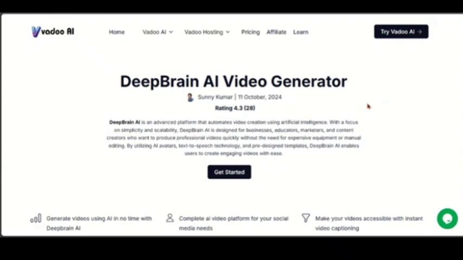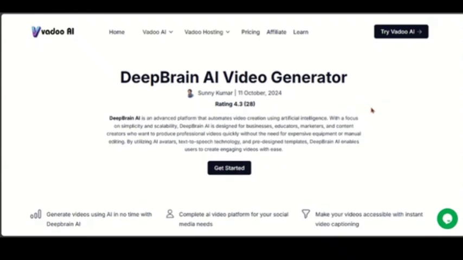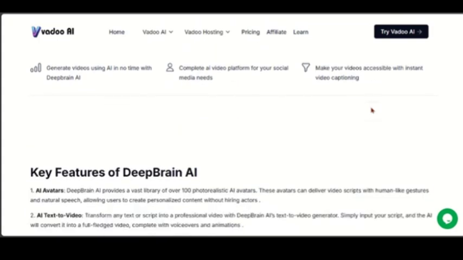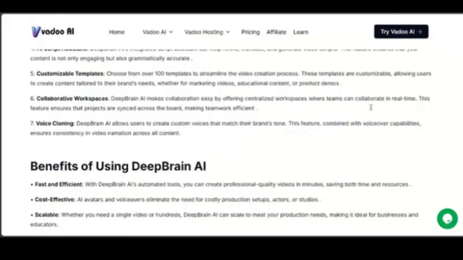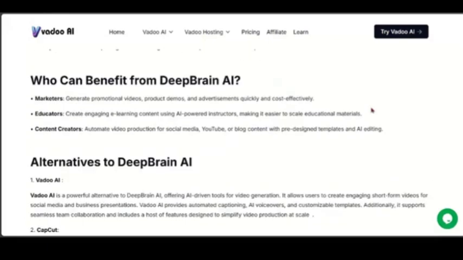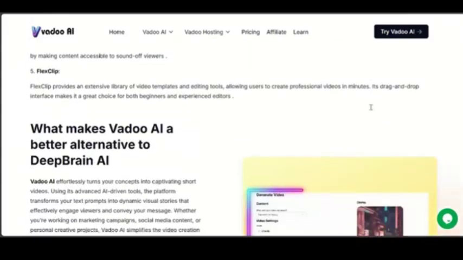AI video tools are changing the game, but which one should you use? Today we're comparing DeepBrain AI and Vizard AI to see which one helps you create stunning videos faster. Stick around, the showdown is packed with surprises.